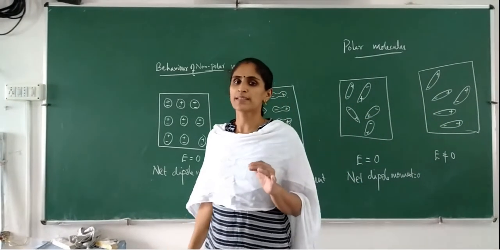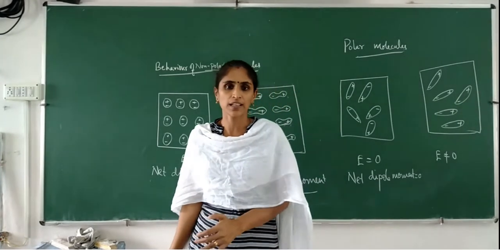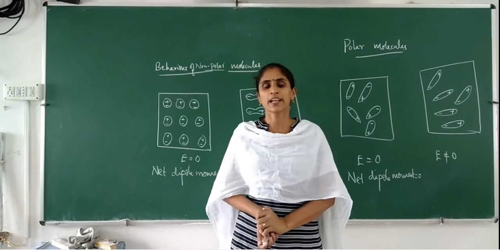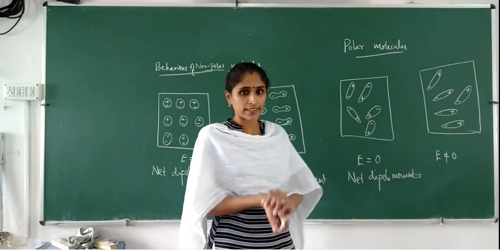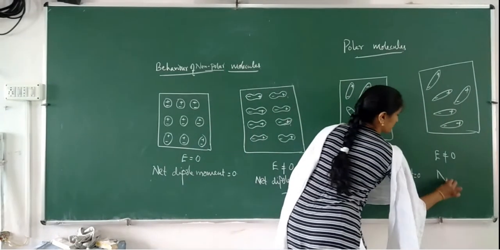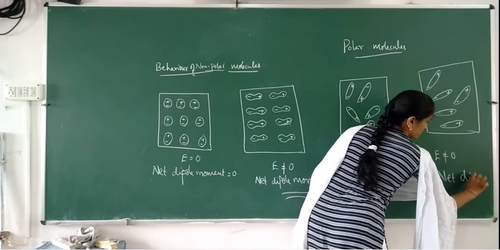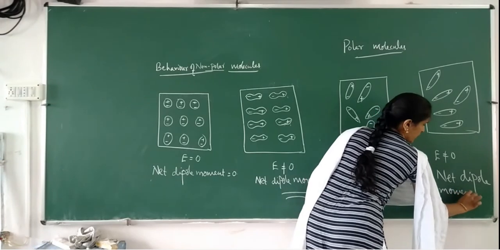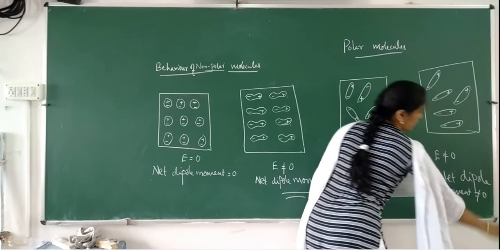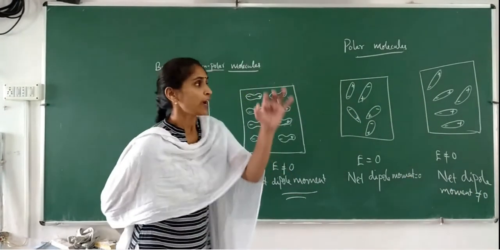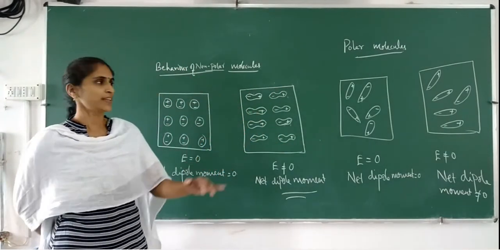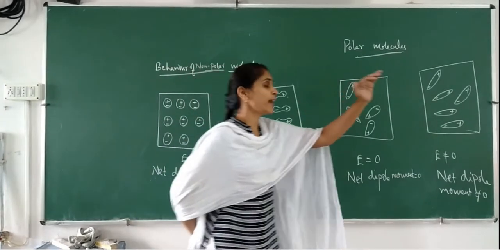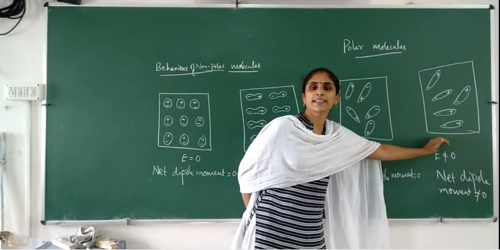Majority of the dipole moments will align in the direction of the external electric field, or we can say that there will be a net dipole moment in the direction of the external electric field. Net dipole moment is not zero. Is it clear? So, the reason is different. Why does a non-polar molecule have a net dipole moment and why does a polar molecule have a net dipole moment?